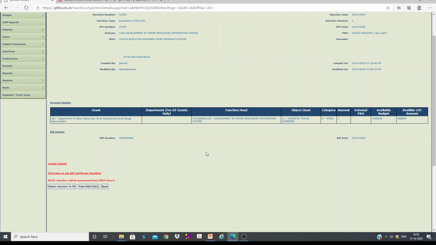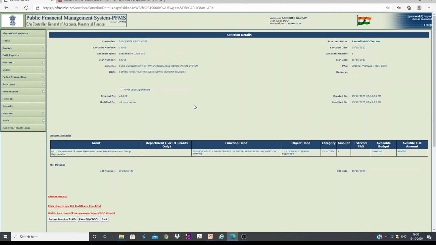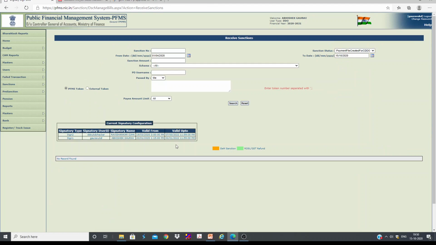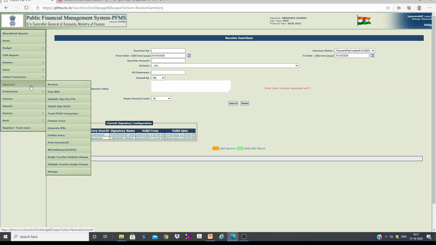Of course, I cannot pass this bill. This is only meant for testing. Once he passes, then he has to digitally sign that pay file. So here nothing is available, because there are no pending sanctions and I have not passed the bill.